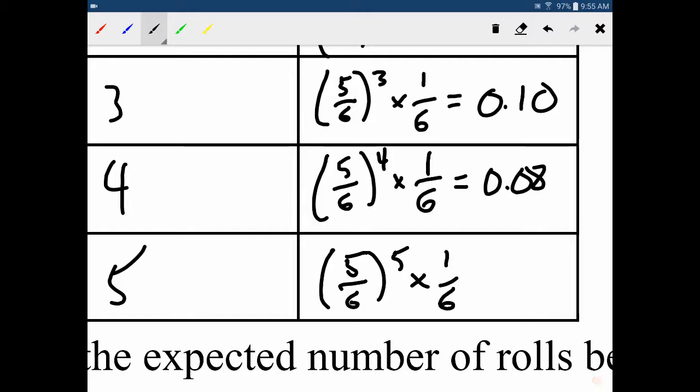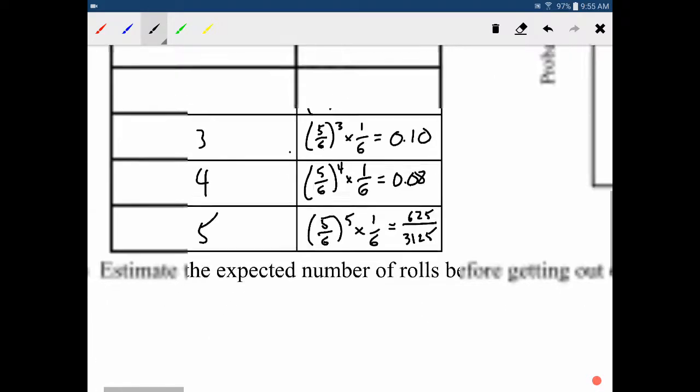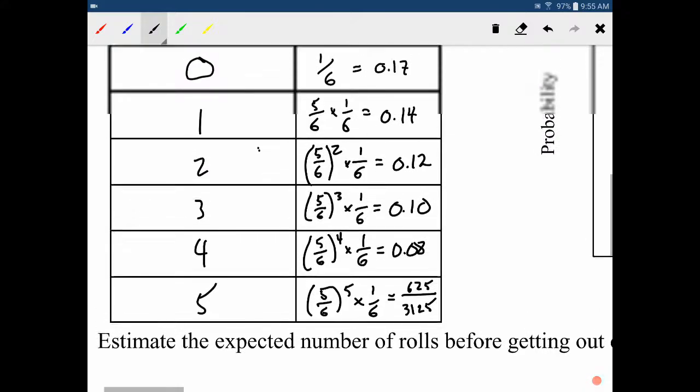That just gets smaller and smaller. I didn't actually figure this one out ahead of time, but it'd be like 625 out of 3125, something like that. Anyway, it doesn't really matter. What matters is just this pattern.